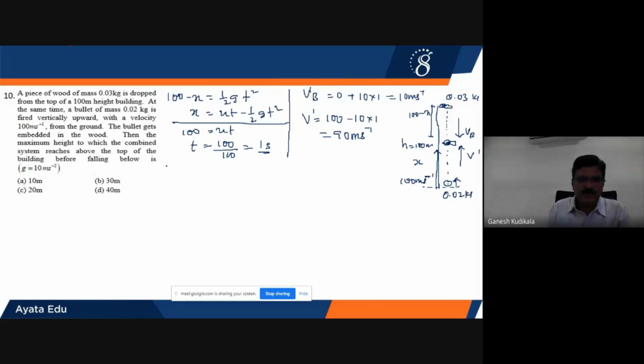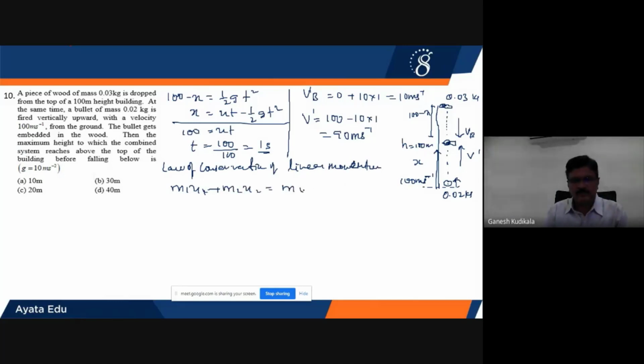From the law of conservation of linear momentum, we write m1 u1 plus m2 u2 is equal to m1 plus m2 into the common velocity, which I have to calculate, because the bullet is embedded into the block.